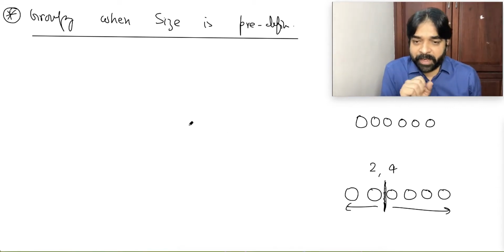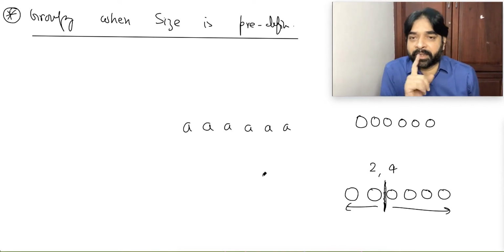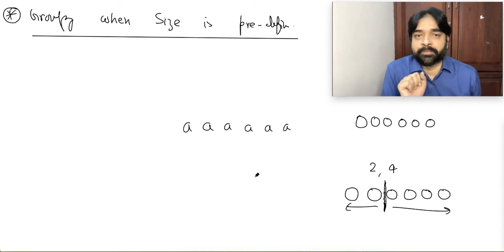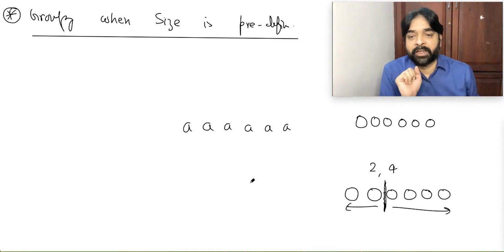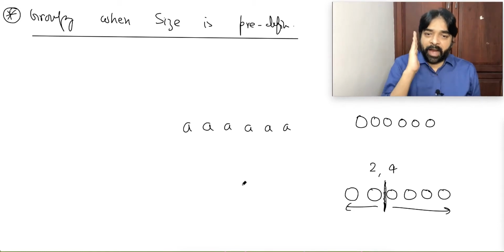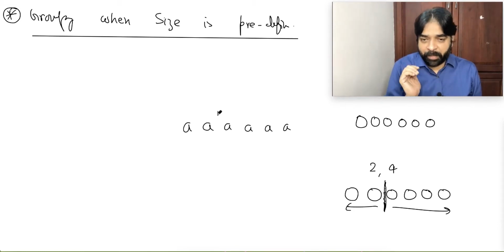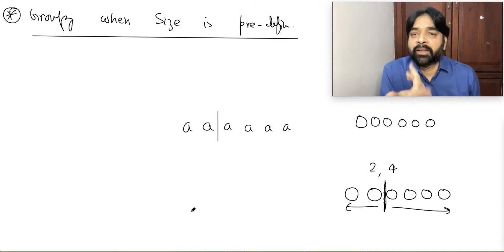Okay, let me explain another way. There are 6 letter A's. I want to make 2 groups. One group should contain 2 objects, other group should contain 4 objects. How will you move? Take your hand, put it somewhere. I put my hand like this. Group is ready.